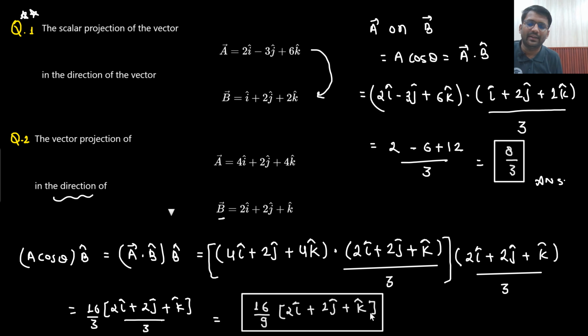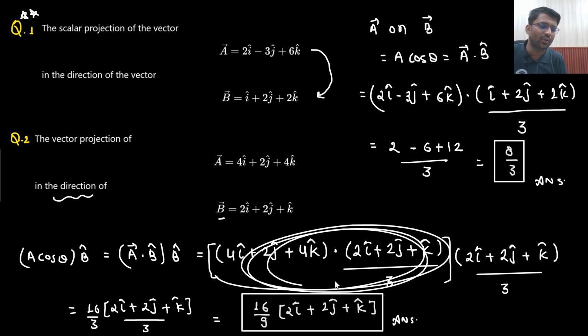I hope it is completely understandable. Vector projection of a vector in the other direction, in the direction of b. That means first you need to take the projection which is a cos theta, then you take the direction which is b cap. So a vector dot b cap with the direction of b cap. So what is a vector? This is the a vector. What is b cap? This is b cap. Simply do them. This is the scalar component that you have got. Although here the answer is different because the vectors are different. This vector was different and this vector is different.